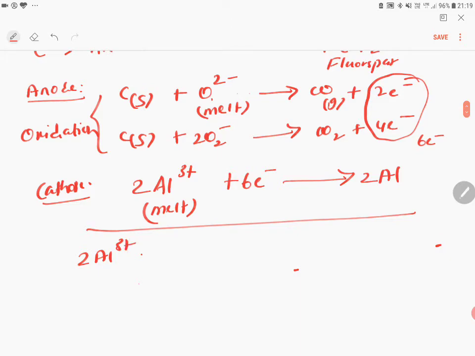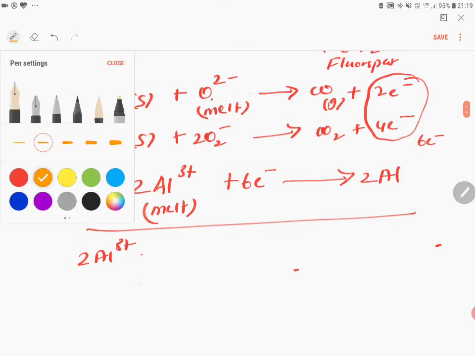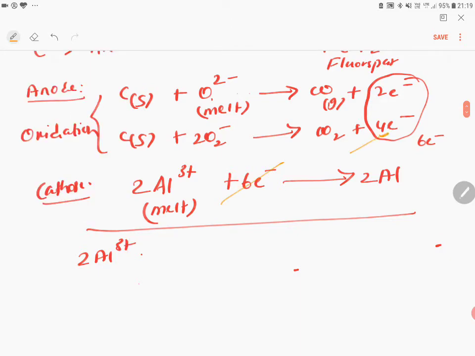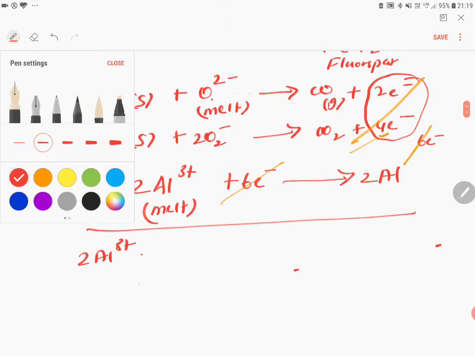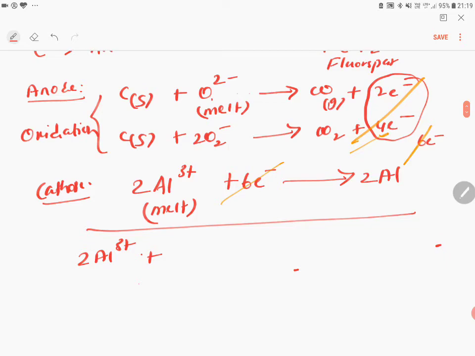2Al, so electrons will be cancelled here now. Electrons will be cancelled. So 2Al3+ plus 3O2 minus plus 2 carbon solid will give you 2Al solid plus CO plus CO2.